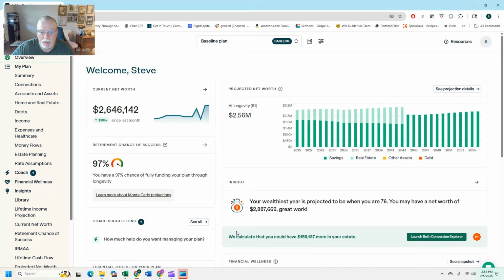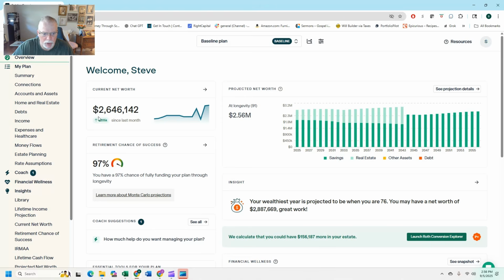Assumptions bit me actually because I use Right Capital and Boldin, and I was getting different results and different, what's the word I'm looking for, like volatility. So I would put in 100,000 in Boldin and it would say I still had 99, and I would put in 100,000 in Right Capital and it would say I was down to like 87 or 89, something like that. So I went through. It was a good exercise. I should listen to viewers more often. So it turned out it was one of the assumptions I was making that bit me.